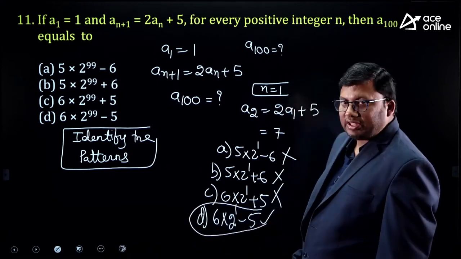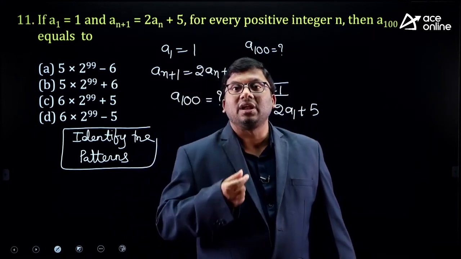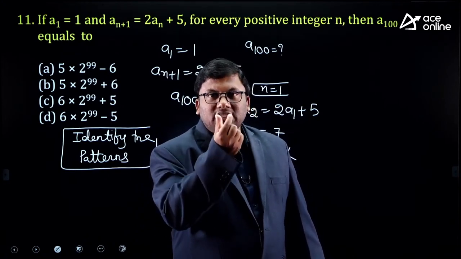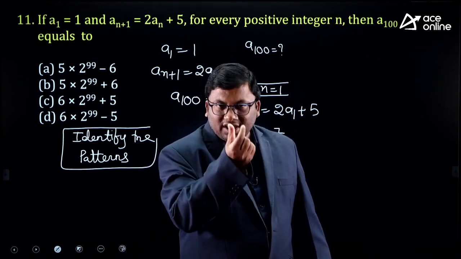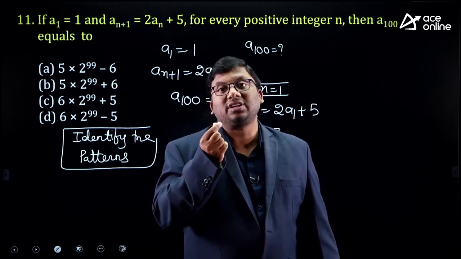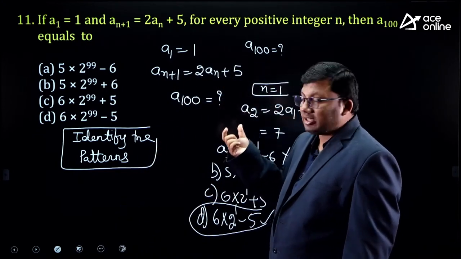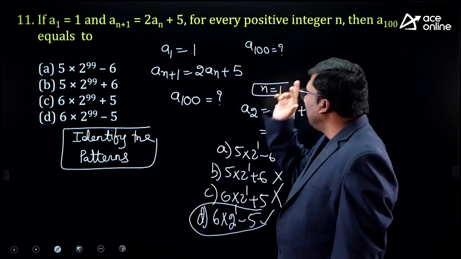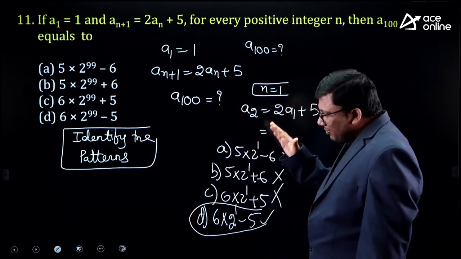Without even looking at anything else, once you identify the patterns, we can solve a lot of our professional problems. The same scenario. In the past, we understood that this is the problem, right? For this problem, the switch is the problem, or the socket is the problem, or the processor is the problem, or there could be another problem. Since we have done the same testing before, we do the current testing in the new experiment. We understood the pattern that all options for A100 are in 2 power 99. If it is 100, power is 99. If it is 2, power will be 1. I just simplified the question.